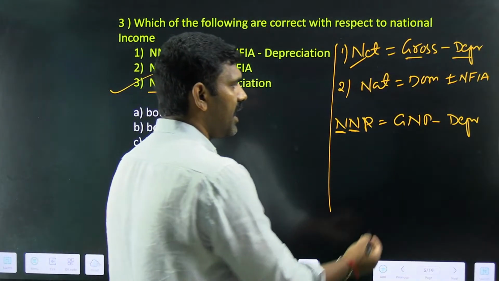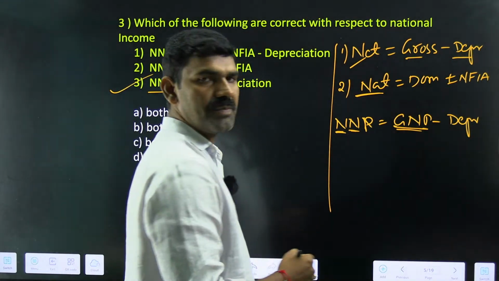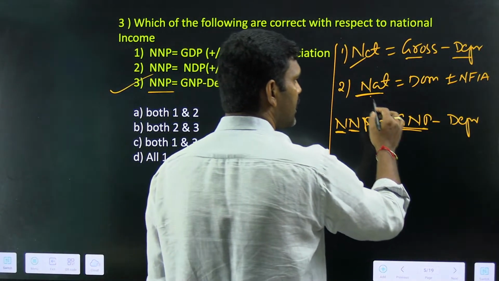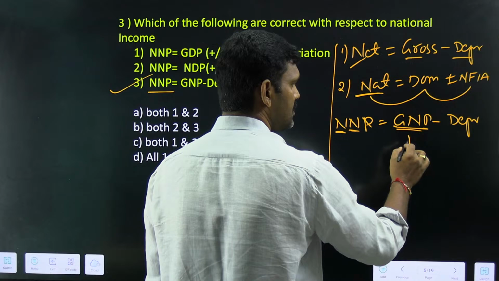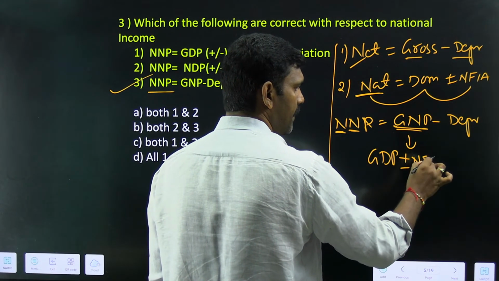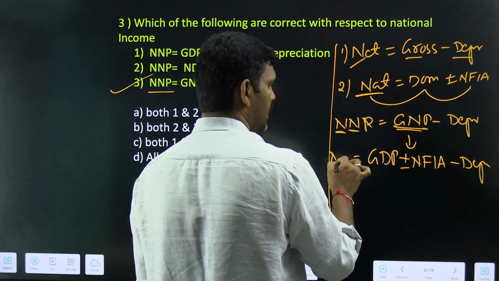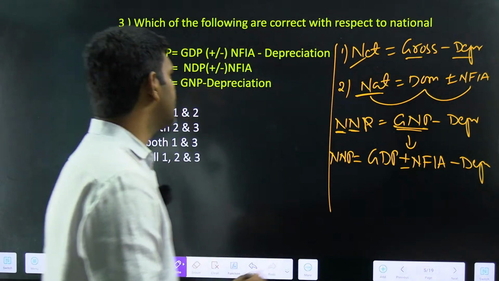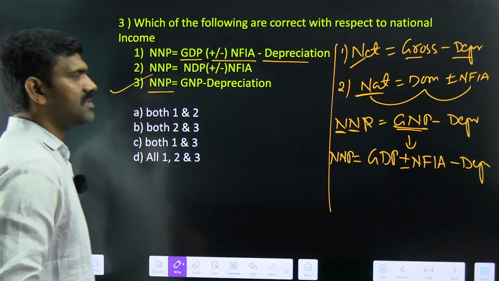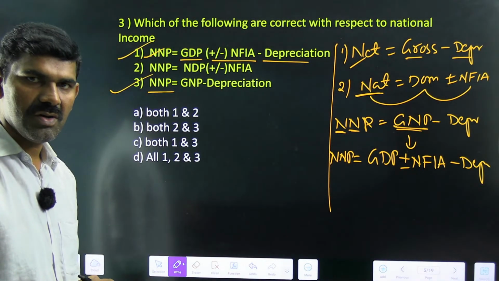Now when I have GNP, gross national product, it can be converted into gross domestic product. How? You can convert it from domestic by plus or minus NFIA. So simply I write it as GDP plus or minus NFIA minus depreciation. That is the NNP. Clear? So GDP plus or minus NFIA minus depreciation is nothing but NNP. So the first statement is also right.